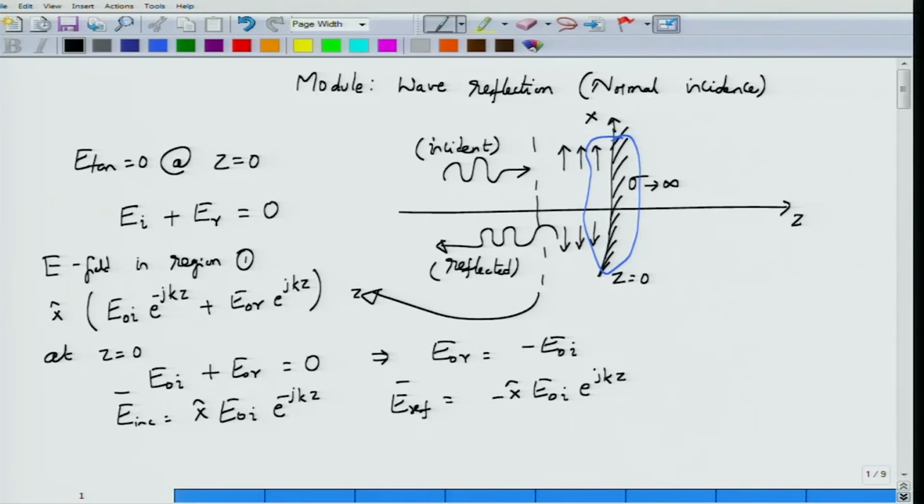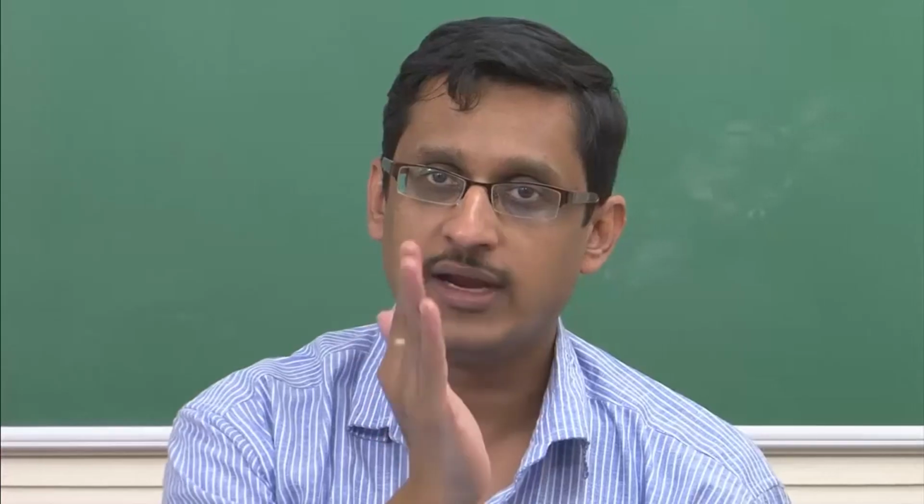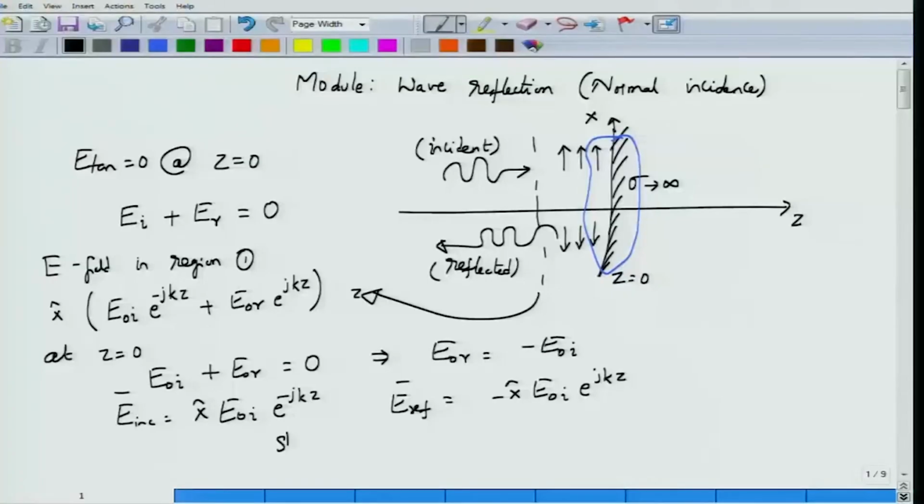So clearly in the region in front of the conductor, you will actually have an interference of the waves created. You have one wave which is propagating in this way, and there is another wave which is propagating in the backward direction. These two waves are at 180 degree phase difference with each other, therefore they will interfere and form what is called a standing wave pattern. So this is what would happen in front of the conductor.